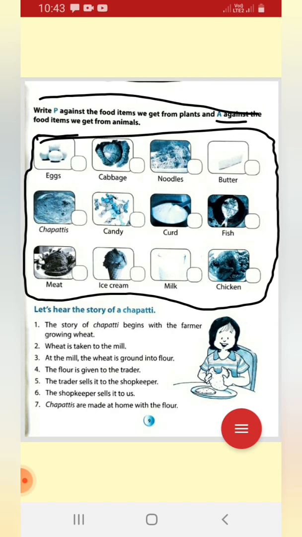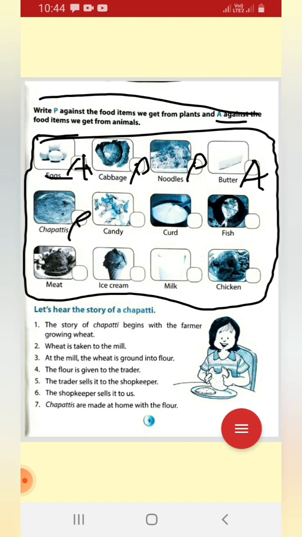Okay, here will be X. First will be X. X is from an animal, so it will be A. Okay. Next cabbage. Cabbage will be what? P. And the noodles we get from flour, maida, so it is from plant. Butter is from milk, and from milk to butter, so it will be animal. And next is chapati, also from flour, maida, so it is P.